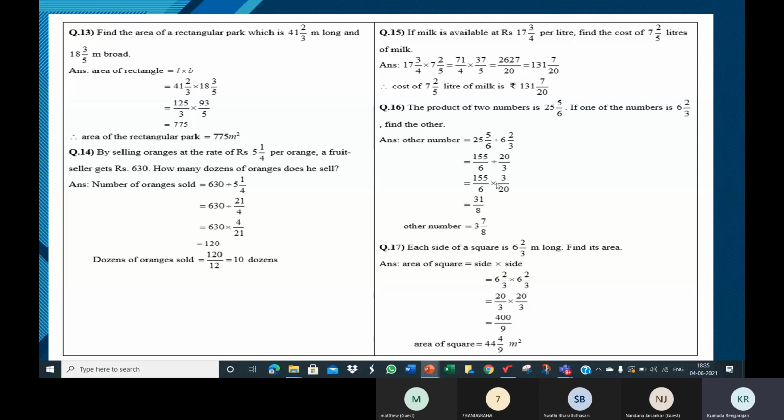Maybe you have not completed this. Make a note of the answers, children, and complete it. Please make a note of the final answers. Have a look at the steps also.